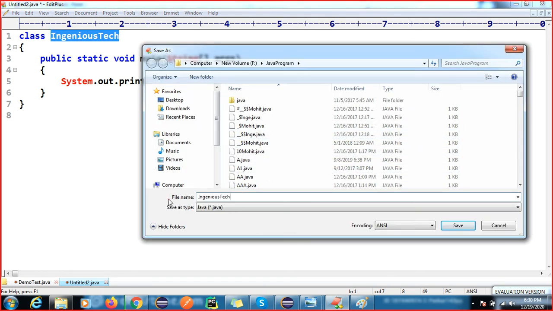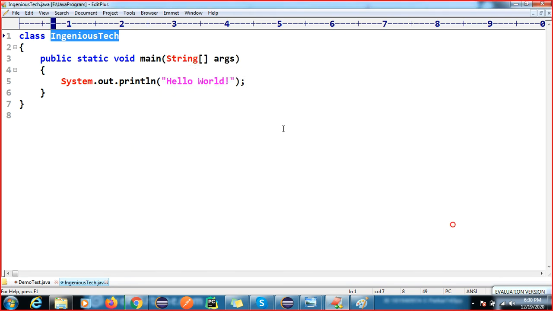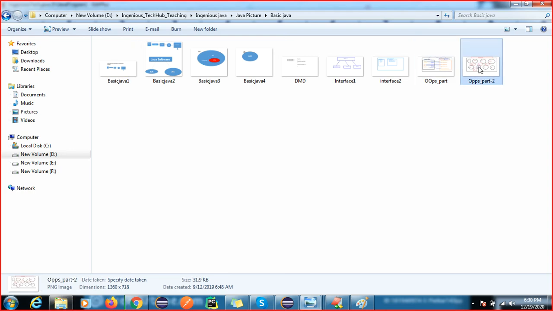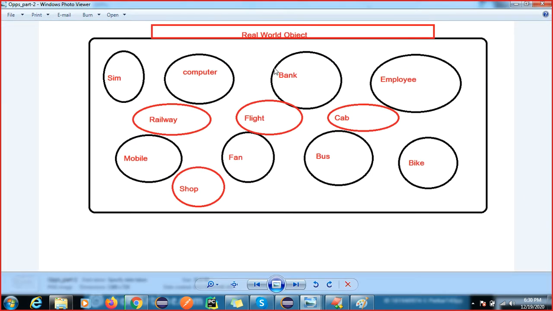So all of these are real world objects. How do we convert them into the programming world? We have one keyword called the class keyword.